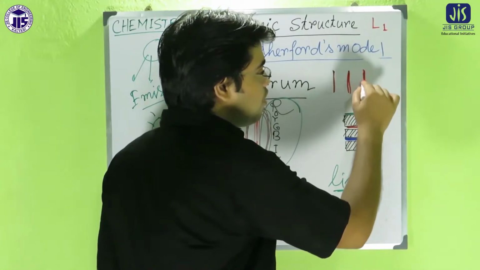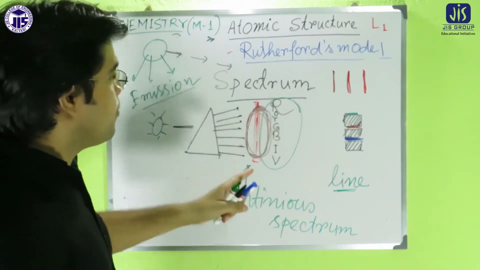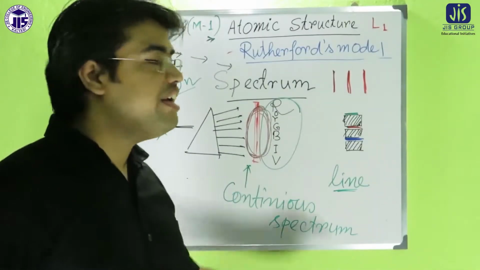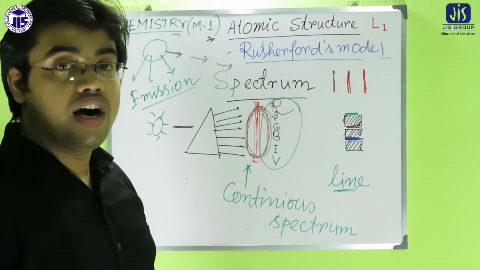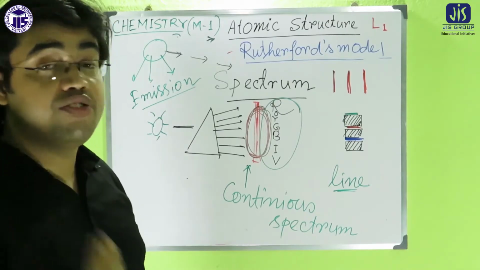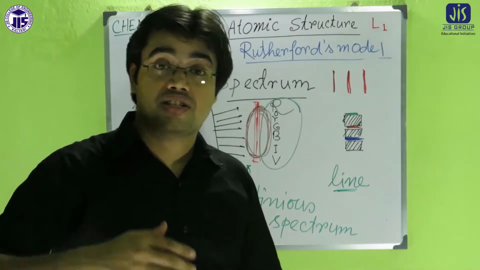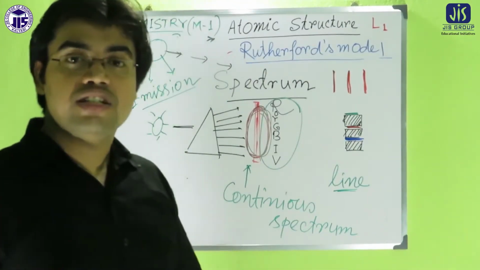Line means a particular wavelength. Whatever wavelength comes from the source, we get it as a line. That's why it is called the line spectrum, because between two lines there is a dark region, meaning at that time no energy is coming from the source.